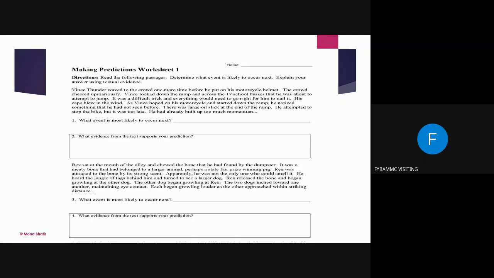So now this whole imagery has gone into your mind. What had happened? All right. What event is most likely to occur next? After this, what would have happened? I want you to write 2 or 3 words, 2 or 3 lines, or in case you want to write and elaborate, it's up to you. But you have to predict what happened next. If you want to attempt it right now, I'll be very happy to see your creativity. Anybody wants to attempt this question?